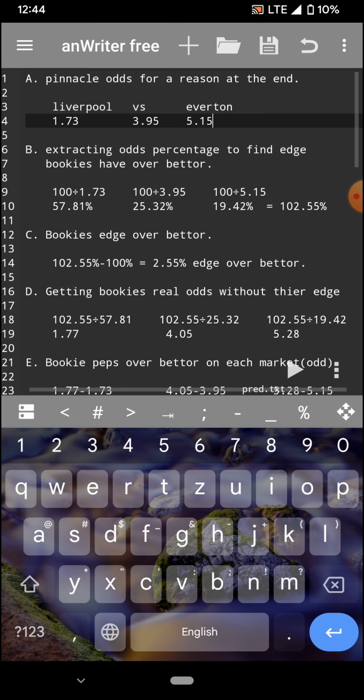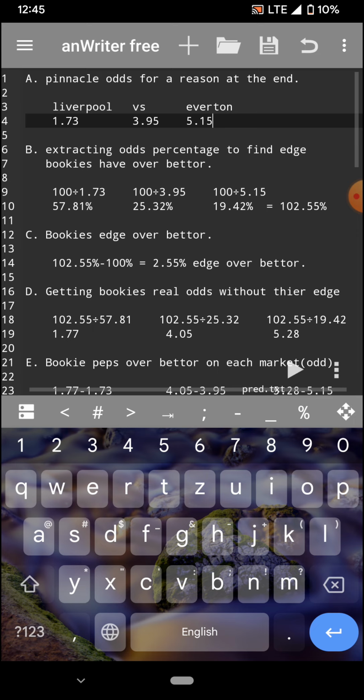So we want to see the edge which the bookmakers have over us as the bettor. In order to calculate that, it's very simple, guys. You just take 100 divided by 1.73, that's for the Liverpool odds, 100 divided by 3.95, that's for the draw, and 100 divided by 5.15, that's for an Everton win.